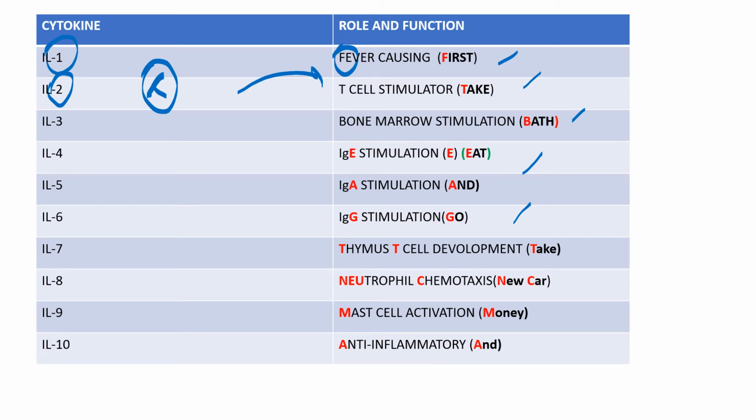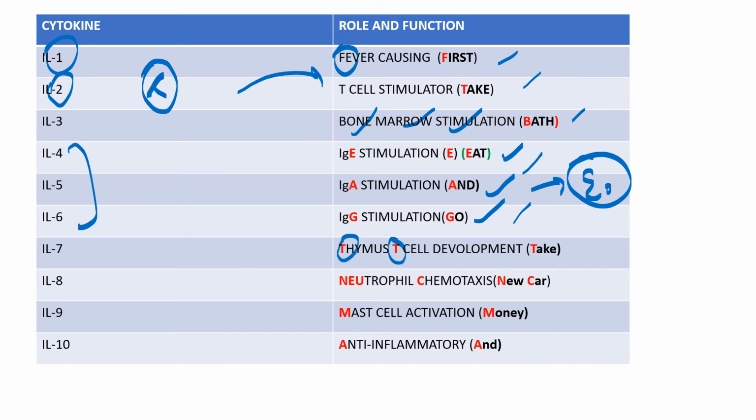3, can you remember? Bone marrow stimulation. 3 words are there. Bone marrow stimulation, interleukin 3. Then interleukin 4, 5, 6, can you remember? These are the antibody secreting, eat and go, IgE, IgA, IgG. In fact, interleukin 5 is also responsible for eosinophil recruitment. Eosinophil. 7. Take, can you remember? T for T cell development in the thymus.